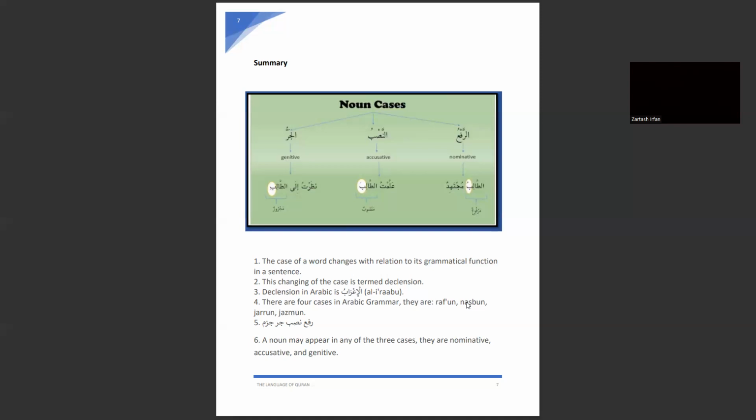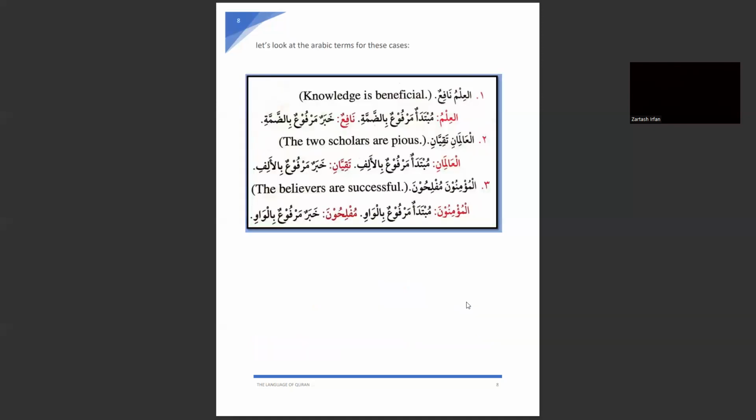Number 6 is that a noun may appear in any of the three cases: rafa, nasab, and jar. Marfu, mansoob, and majroor.